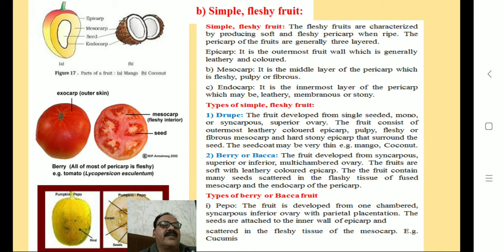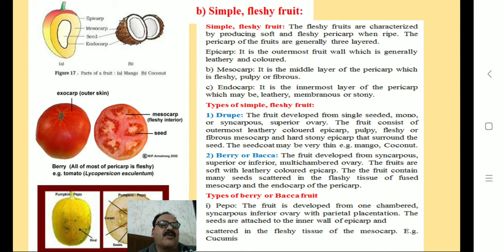Then second type is berry or bacca. The fruit developed from a syncarpous superior or inferior multi-chambered ovary. The fruits are soft with leathery colored epicarp. The fruit contains many seeds scattered in the fleshy tissue of fused mesocarp and the epicarp of the pericarp.